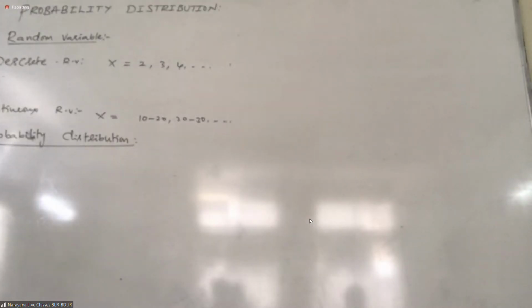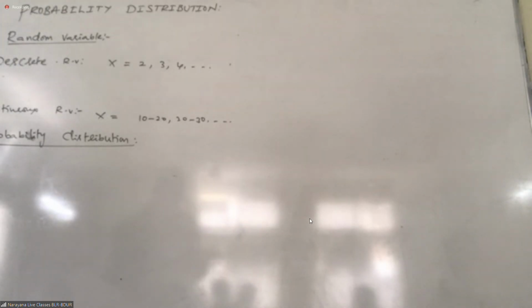Probability distribution. What is mark distribution? Not mark, paper distribution. What do you mean by paper distribution? You have written an exam, and your paper is given to you after correction. What is frequency distribution? That particular variable will be there, and how many times that variable is repeating is called frequency distribution. What is probability distribution? One variable and its respective probability. One student and their respective marks is called mark distribution.